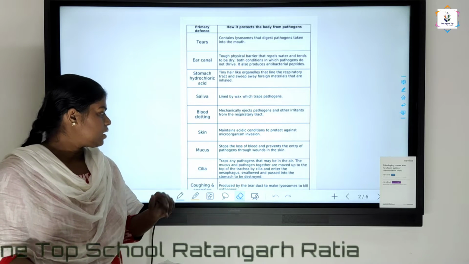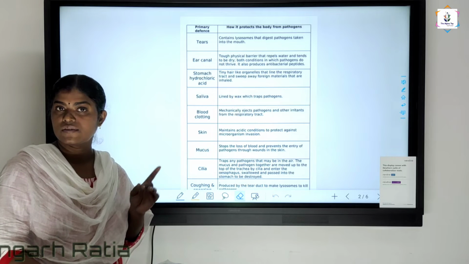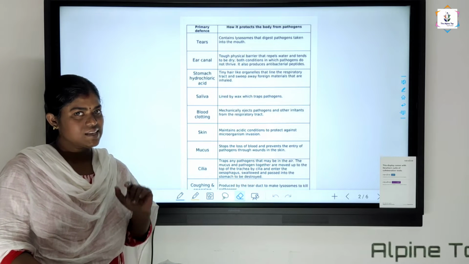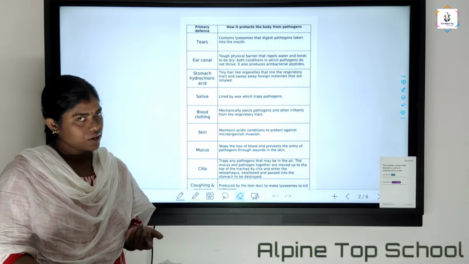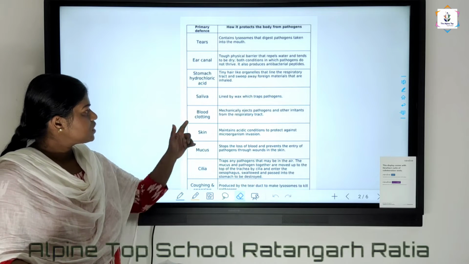And we are having cilia. Cilia means ciliated epithelial cells are there. We have studied that in epithelial cells. Ciliated epithelial cells are there in the trachea. They are also trapping the microbes. And another thing is blood clotting.